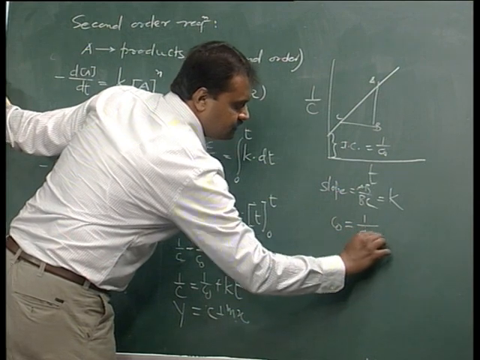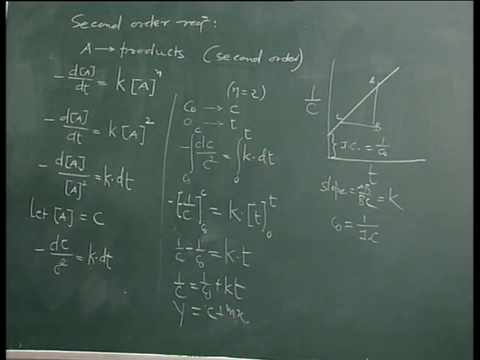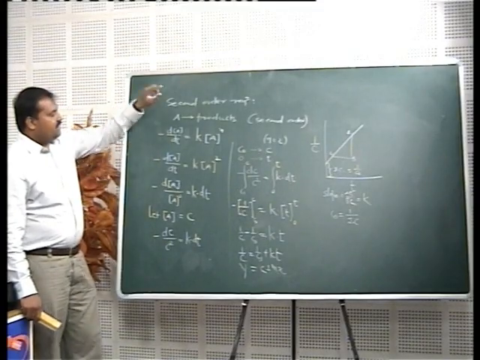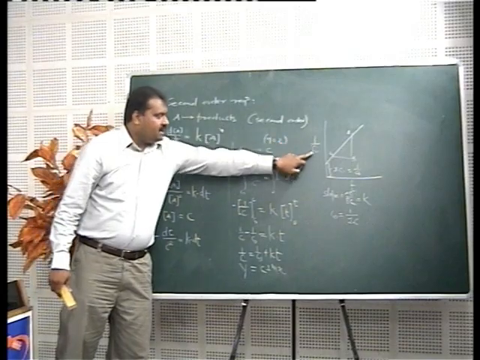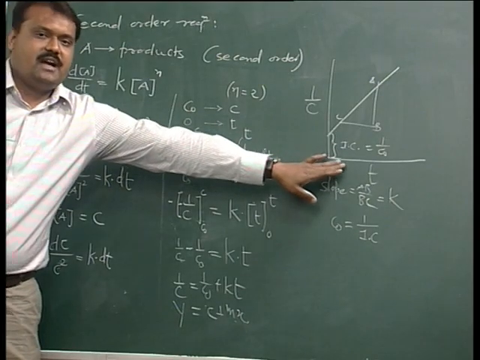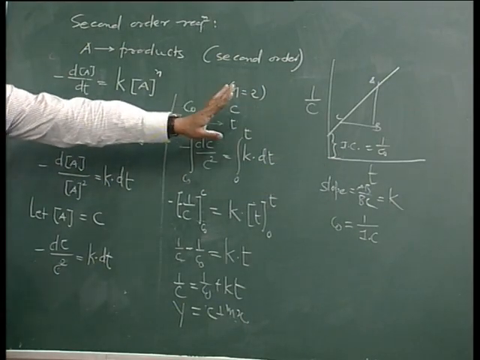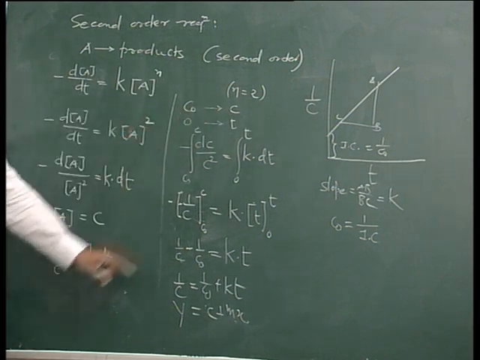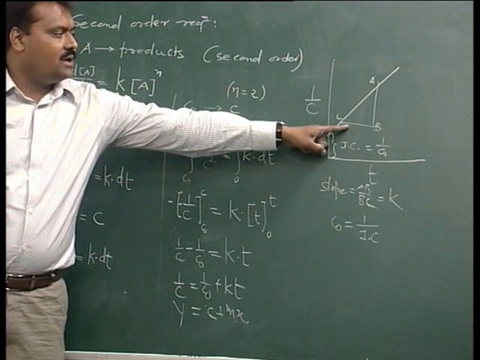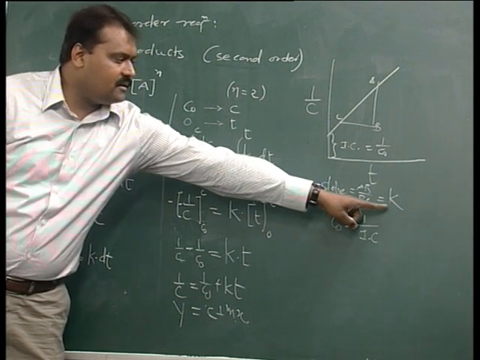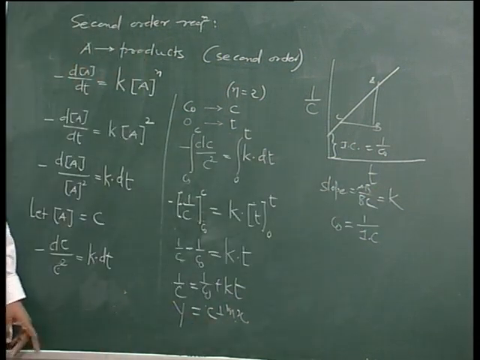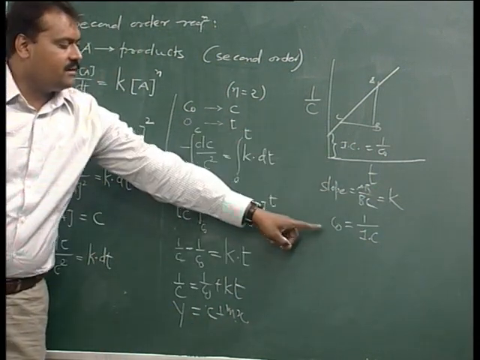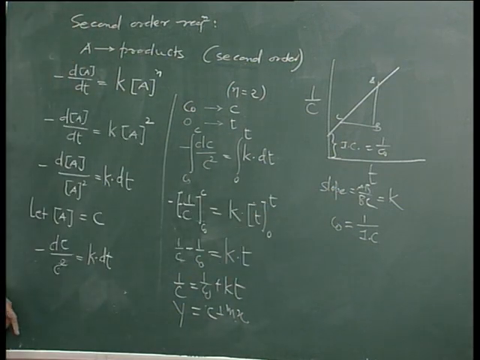So the intercept is 1 by c0, and therefore we can have c0, the initial concentration of reactant, equal to 1 by intercept. So the first characteristic of any second order reaction is that if we plot the graph of 1 by c as a function of time, it will be a straight line graph having positive slope. From the value of slope we can determine the rate constant of reaction, and from the intercept we can have the initial concentration of reactant.